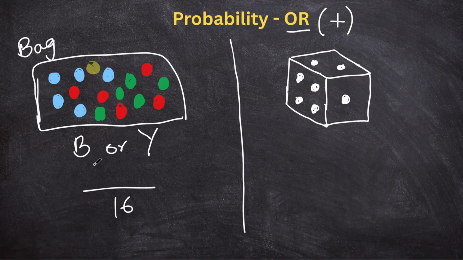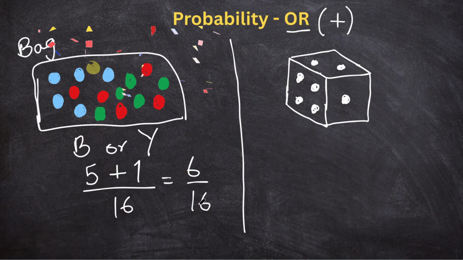How many blue balls are there? There are 5. OR changes to plus, and how many yellow balls do you see there? It's 1. So the probability is 6 over 16. Now you saw how OR just changed the whole equation into a plus. That's it. Remember to do that and you will never be wrong.